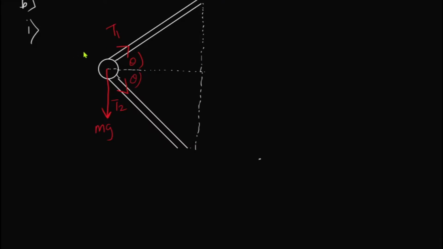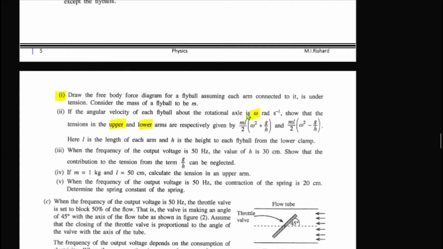They are saying this is rotating with an angular speed omega around the rotational axis. And then they have also told that here L is the length of each arm and H is the height of each fly ball from the lower clamp. So what is the lower clamp?